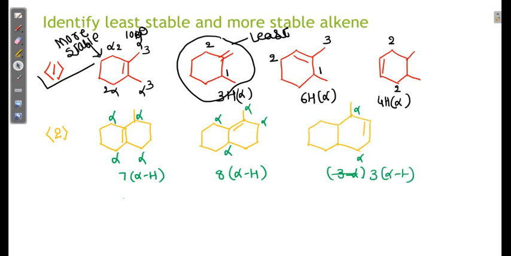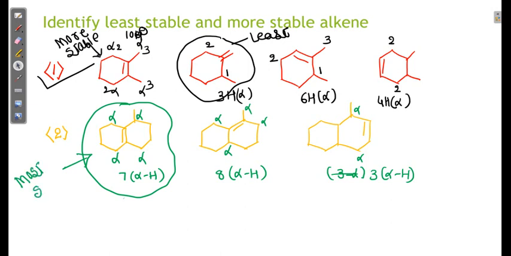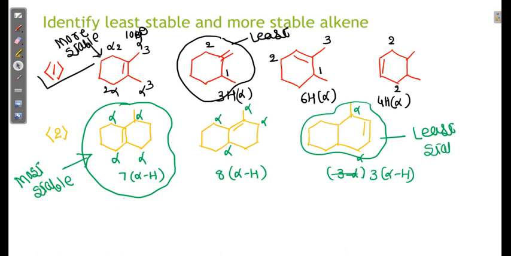Now you can also say that those which have more number of alpha hydrogen are more stable. So this is a more stable structure, this is the most stable among the given structures. Now which is least stable? This is least stable. Why? Because it contains less number of alpha hydrogen. Okay, let us come ahead.